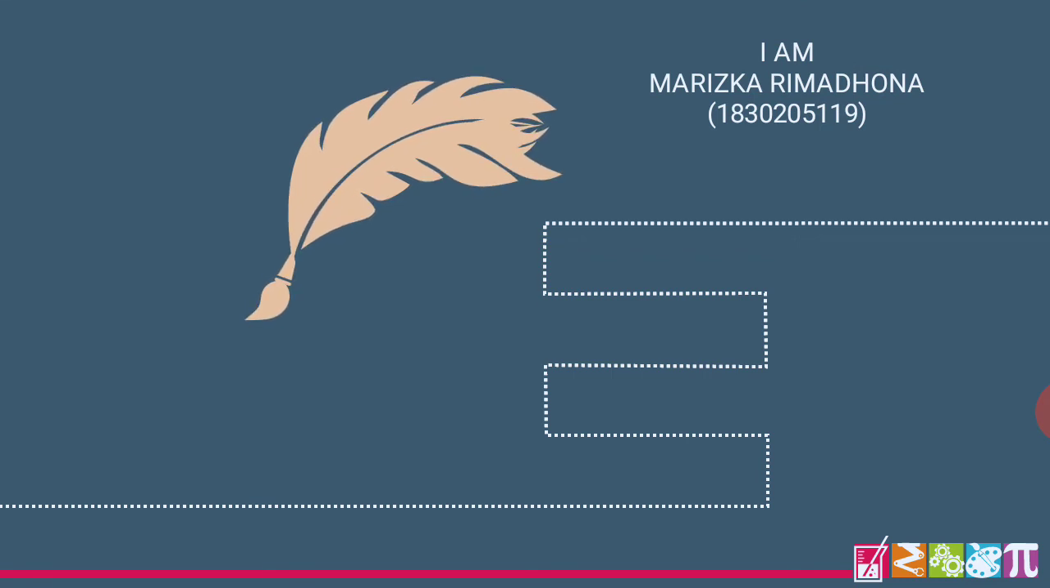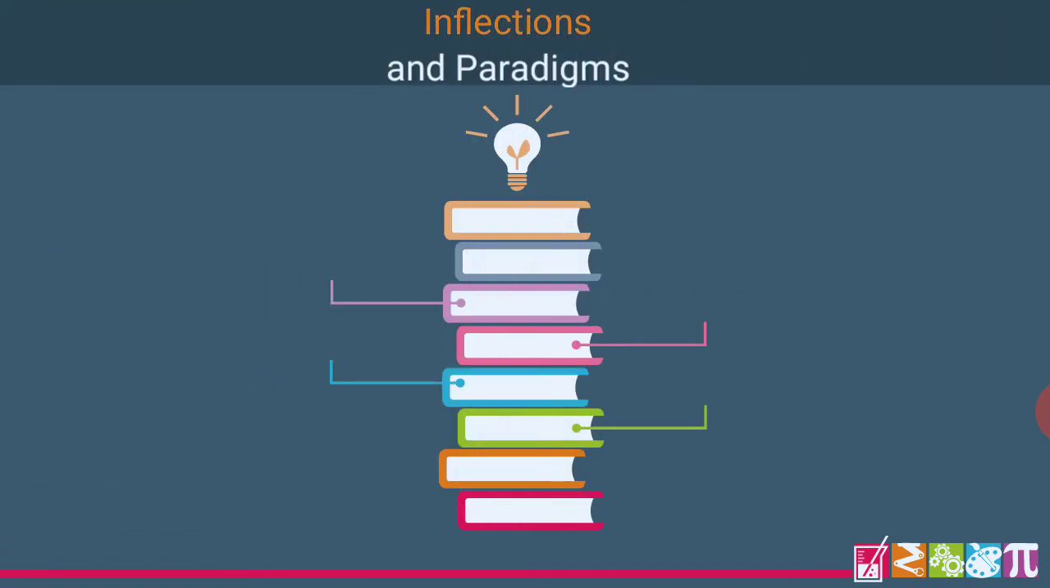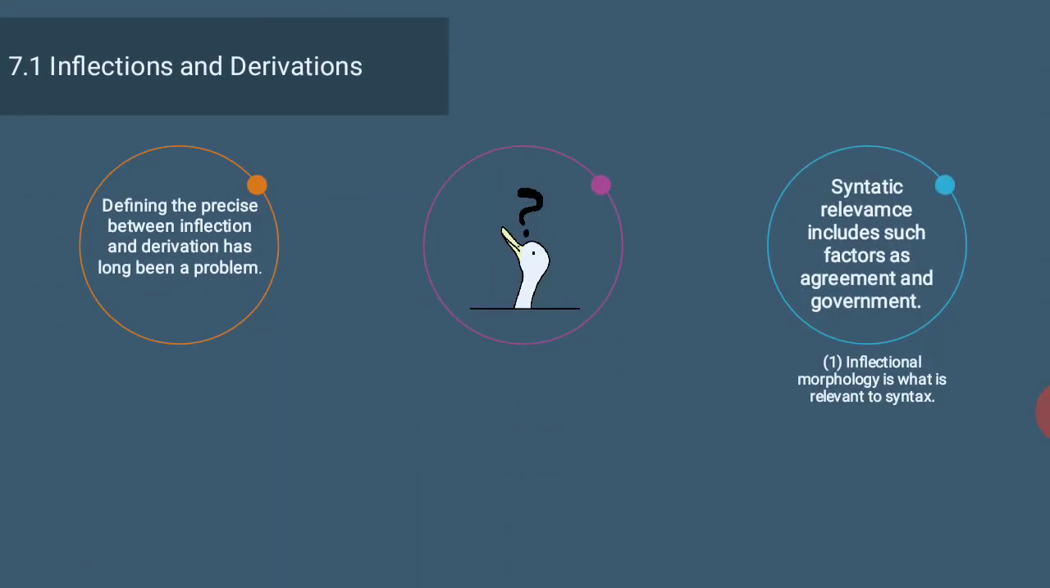I would like to explain the material in chapter 7 about inflections and paradigm. So, in this chapter, I will discuss 4 parts. The first one is inflections and derivations, and the second is paradigm. Next is about suppletions and stem classes, and the last is syncretism.